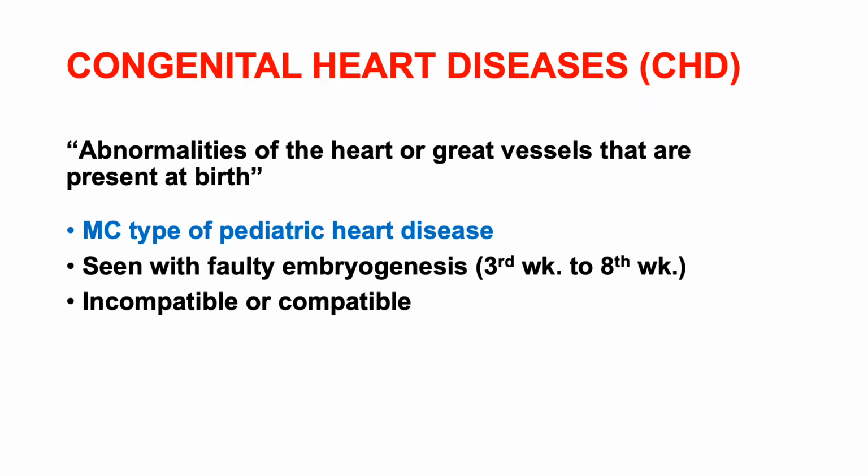And congenital heart disease is actually the most common type of pediatric heart disease, and these are seen with faulty embryogenesis. You all might know that organogenesis takes place between the third week and the eighth week, where most of the organs will be seen developing. So if there is any faulty embryogenesis, that usually leads to congenital heart diseases. And these congenital heart diseases may be either compatible or incompatible with life. So some patients may survive, some patients may not survive.